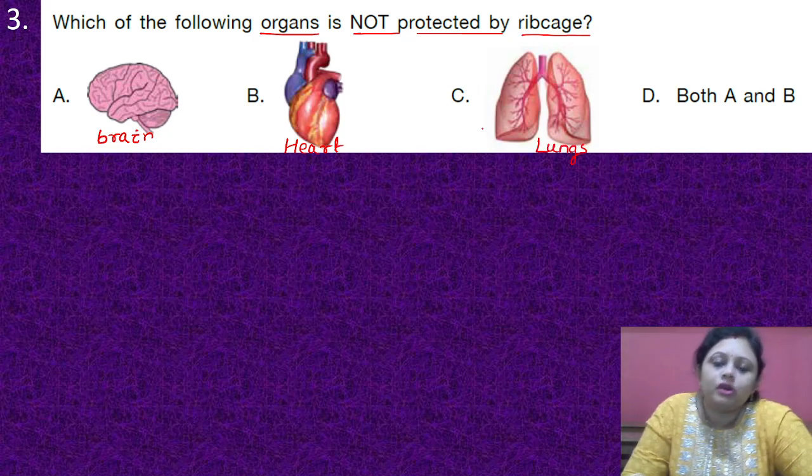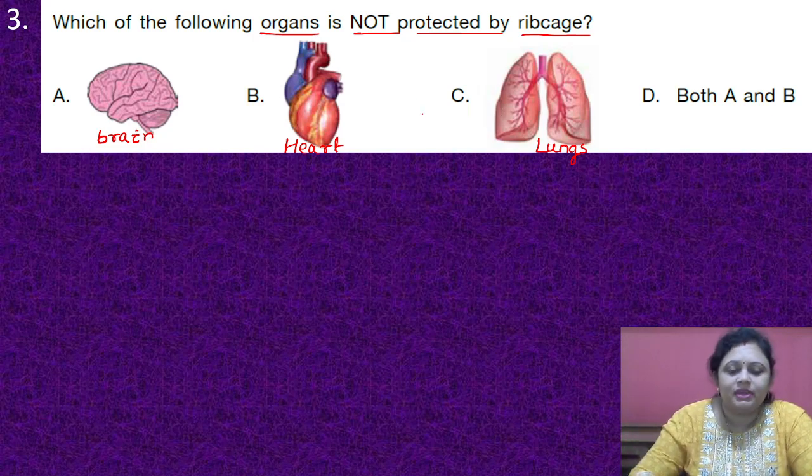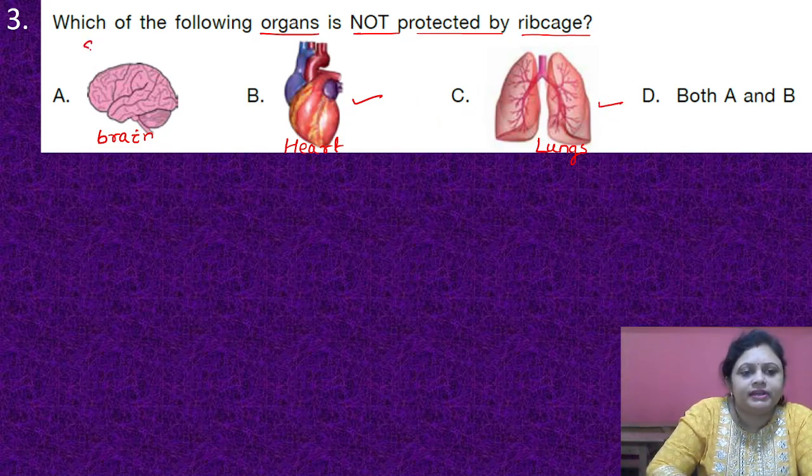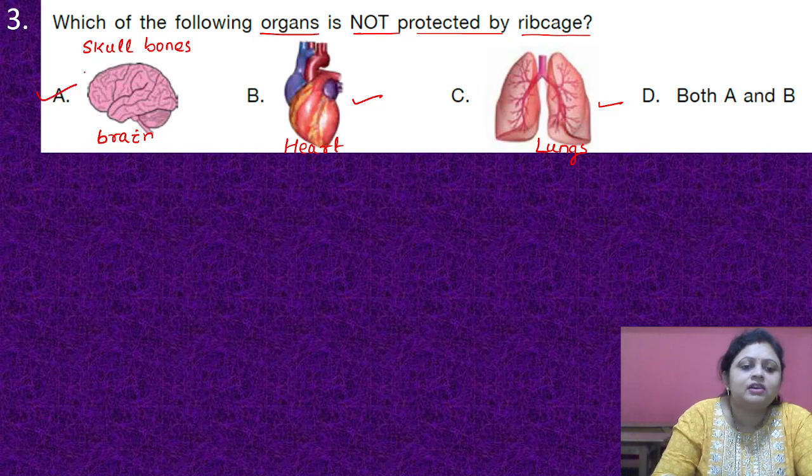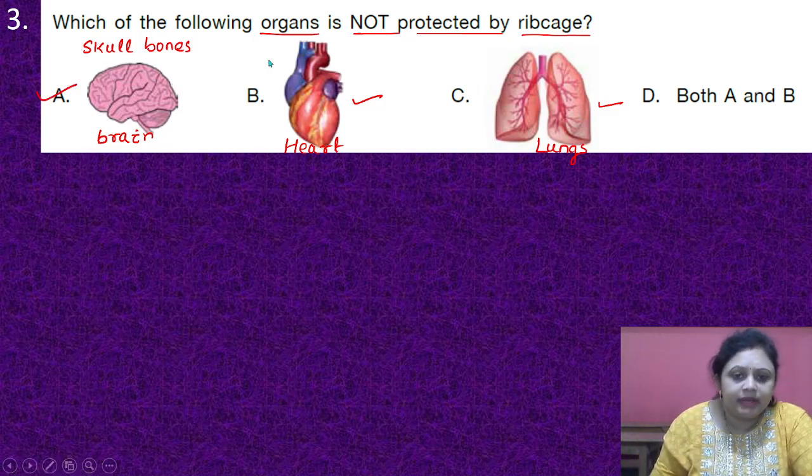We know that heart and lungs are protected by rib cage, but the brain is protected by the skull bones. So the answer is option A, that is brain.